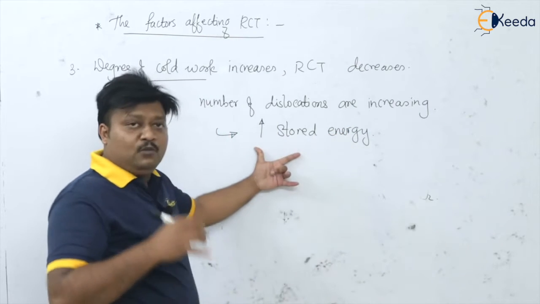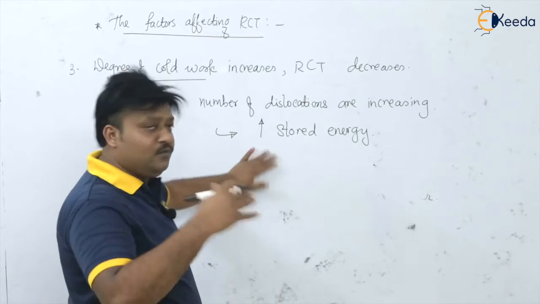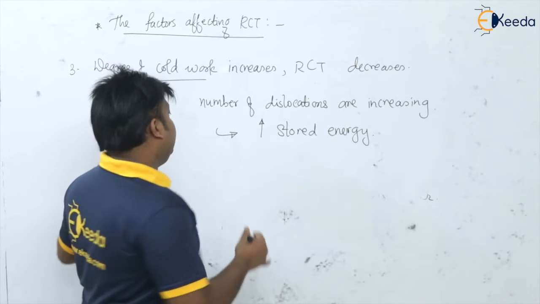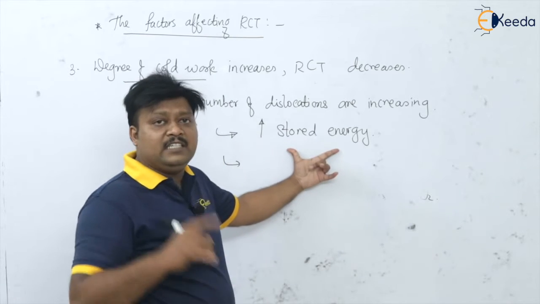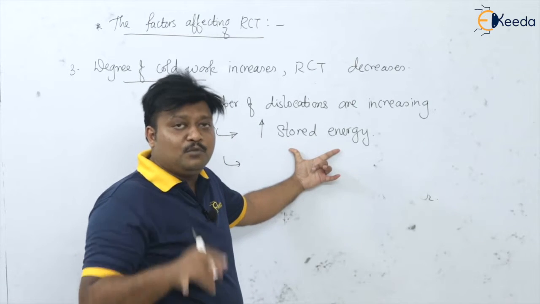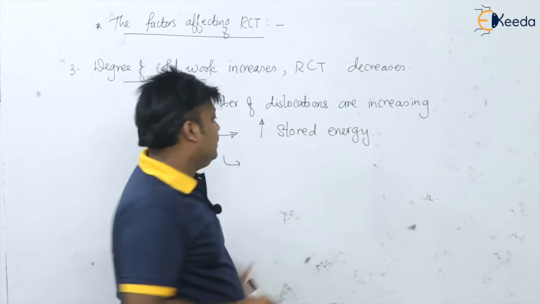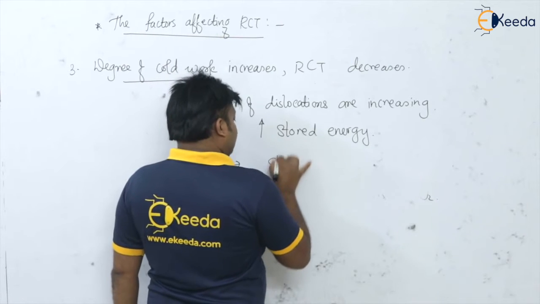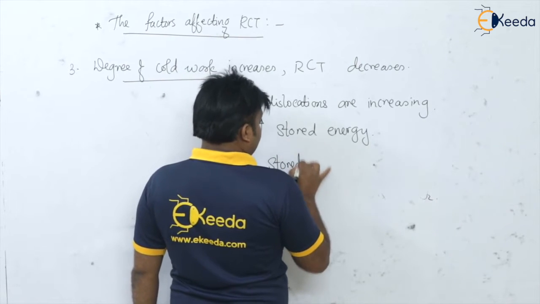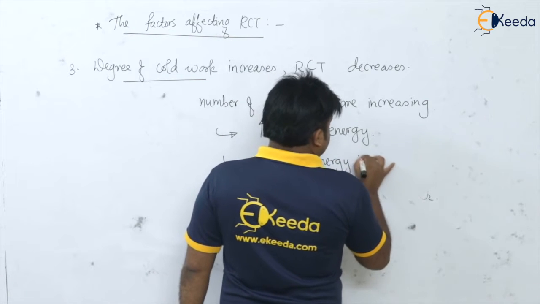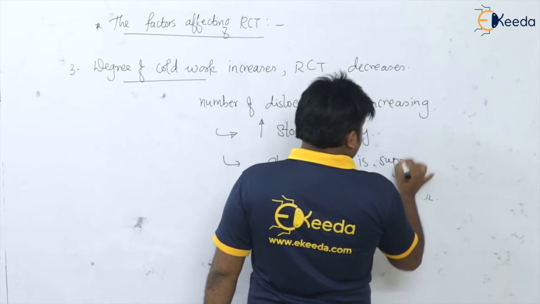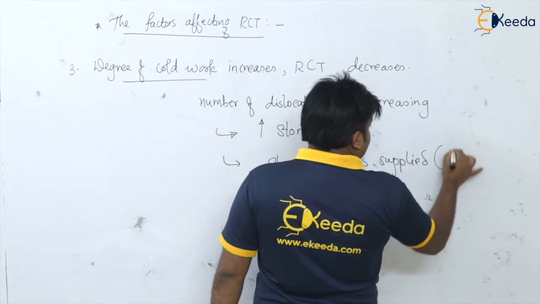And when we go for further cold working or further working on the material, this energy is supplied by the stored energy, by the diffusion process, to this recrystallization. So the stored energy is supplied through what?